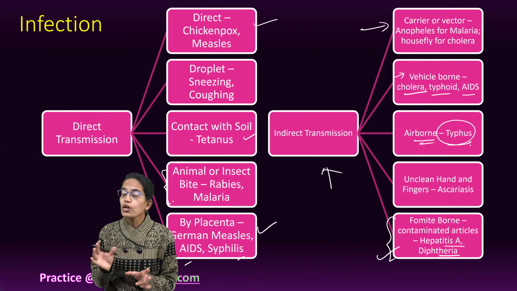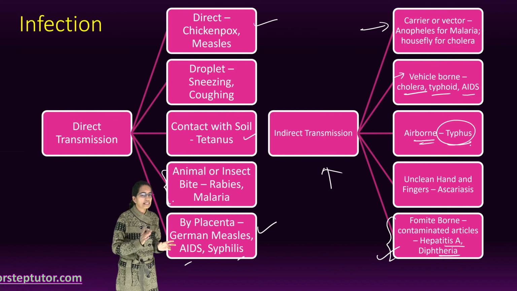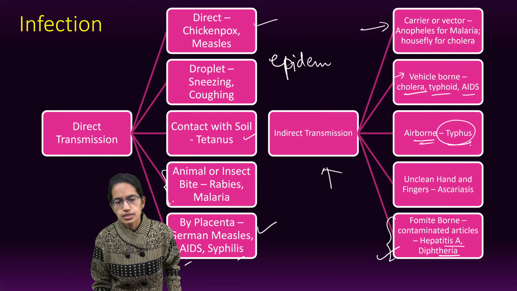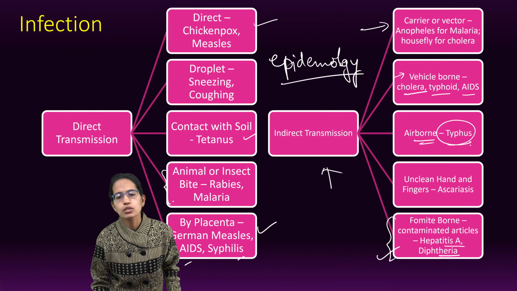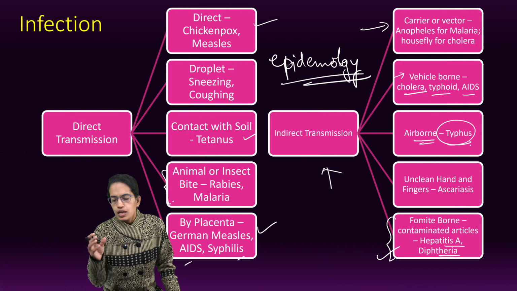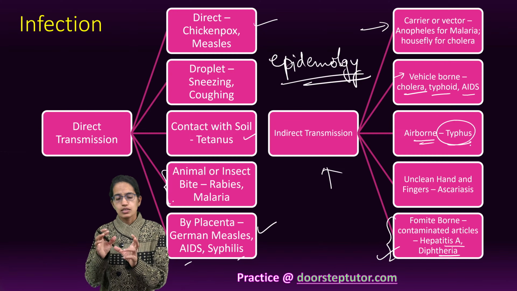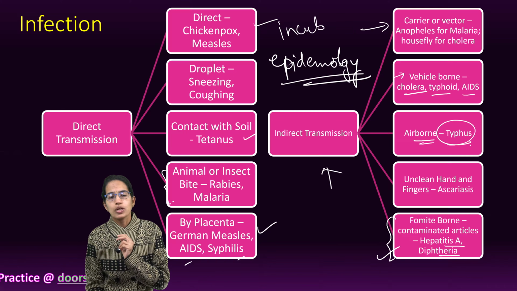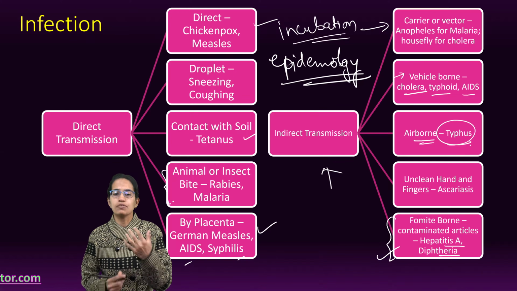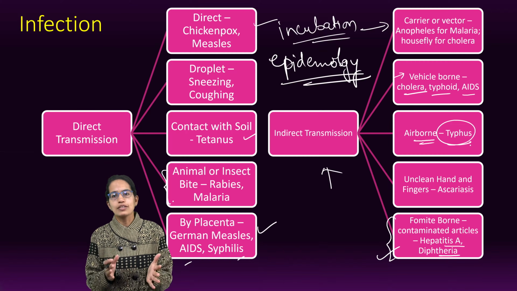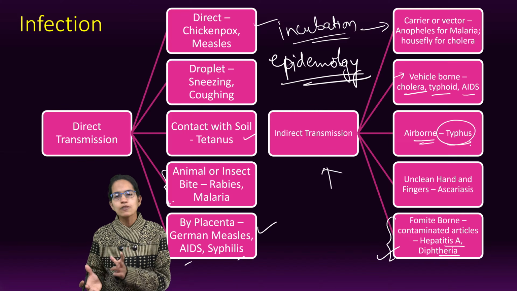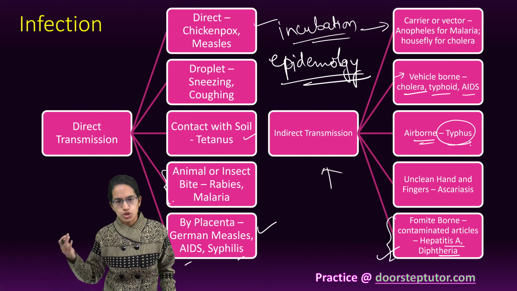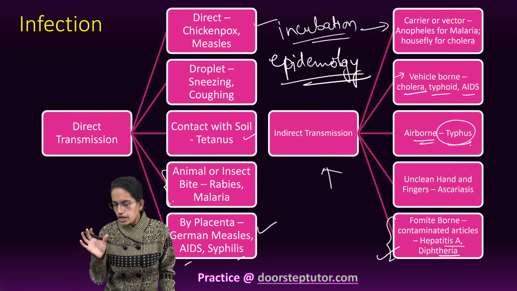Now, the science of studying the mode of transmission is called epidemiology. So epidemiology is the science to study the transmission of various diseases. The period during which the symptoms are not revealed is called the incubation period. Let's say you get exposed to a person suffering from cough and cold, then it's not that you would develop it instantaneously. There is an incubation period. It could be a few hours, a few days, and then the symptoms could show. So this is called the period of incubation.